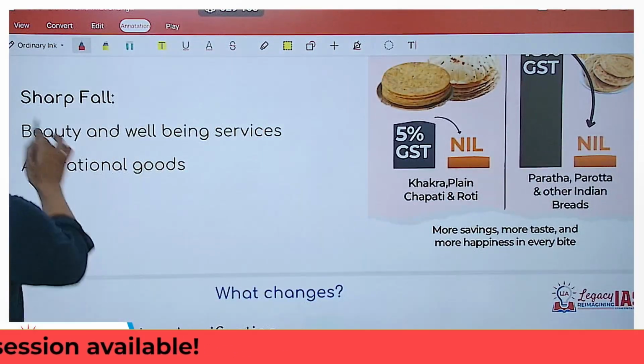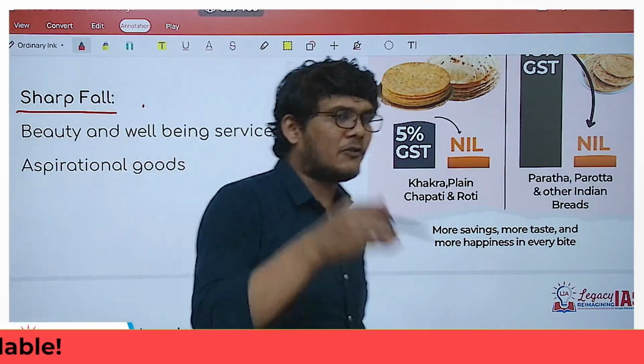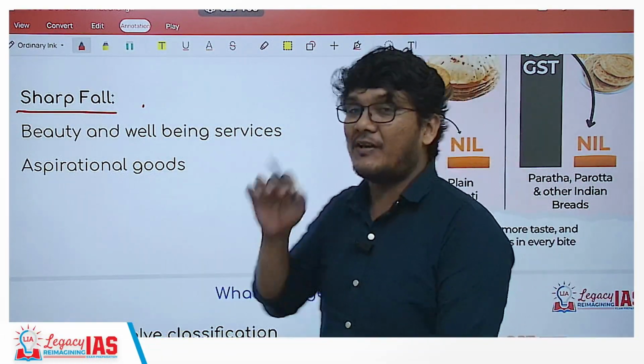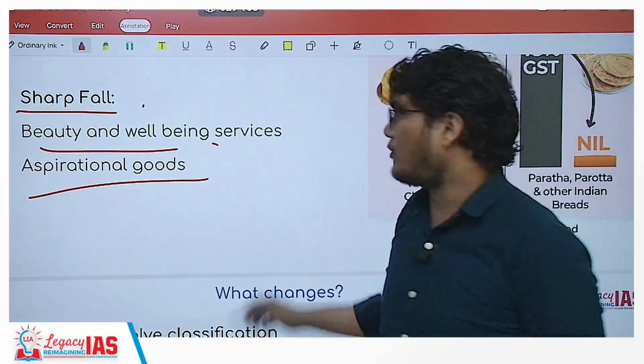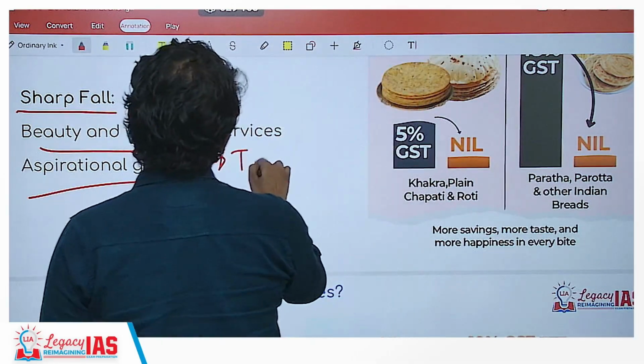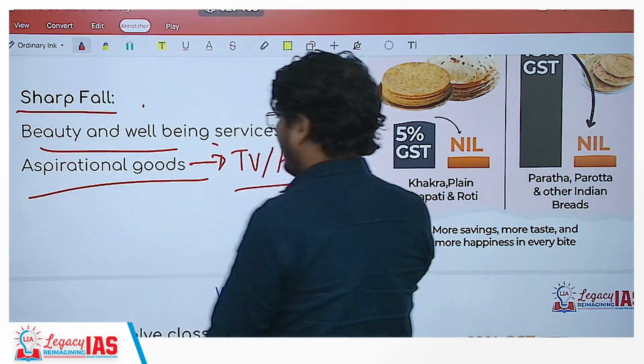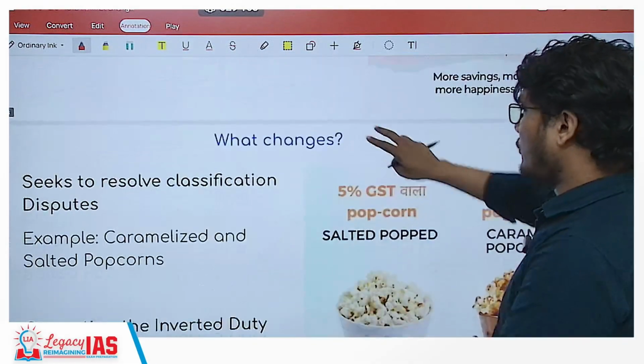Then there are certain things in which there is a sharp decline or sharp fall in tax rate, that is the beauty and the wellness products, as well as the aspirational goods, of which I gave you an example: television, air conditioners, etc. These are aspirational goods.